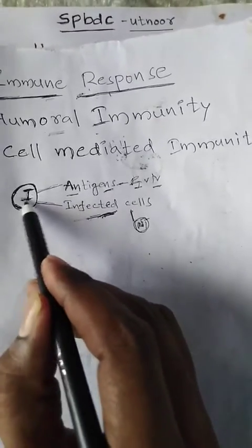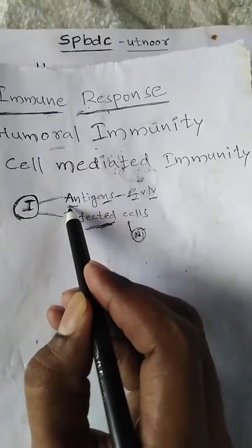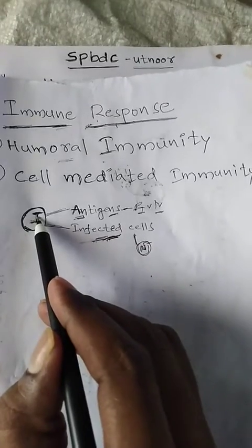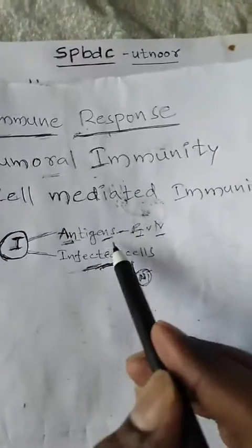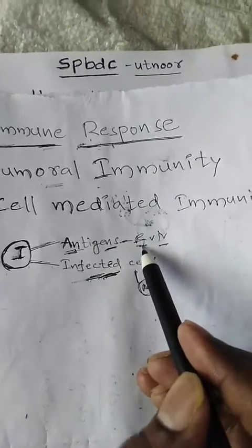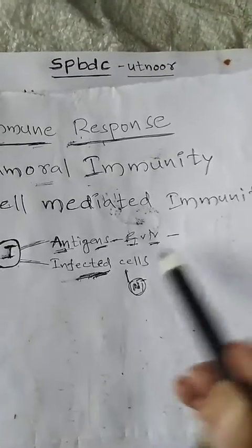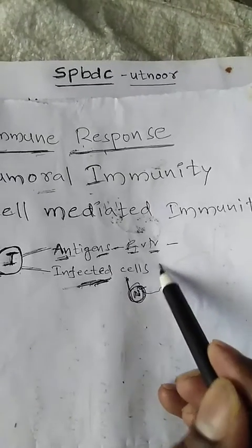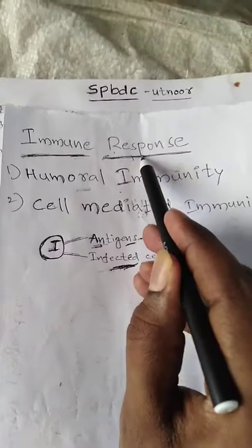Generally, our immune system responds to antigens and infected cells. Antigens are bacteria, viruses and harmful materials. Infected cells are our normal body cells that have been infected by bacteria and viruses. That is called the immune response.